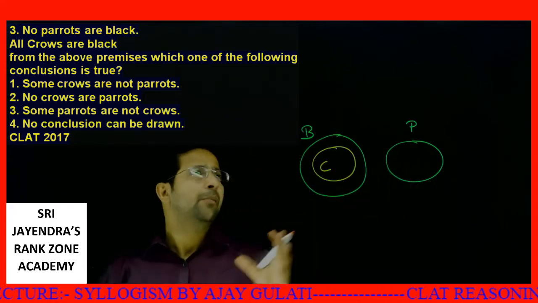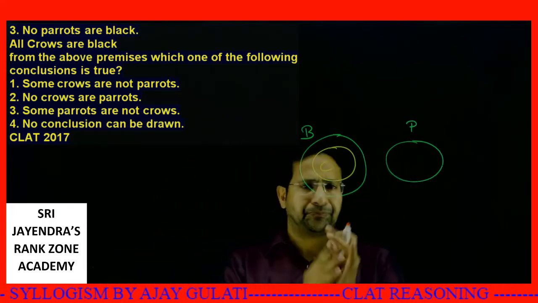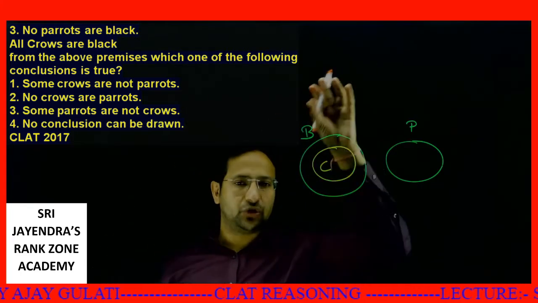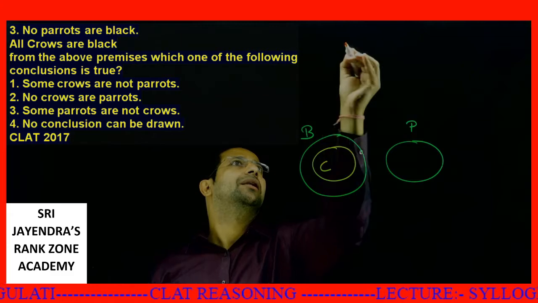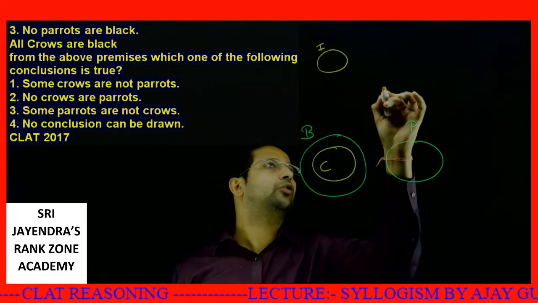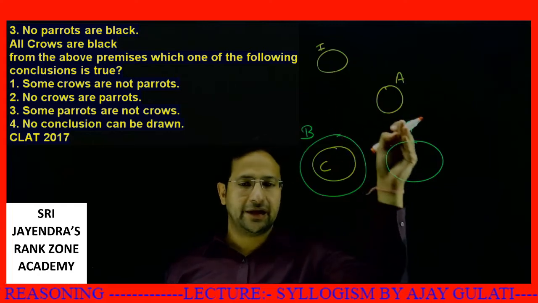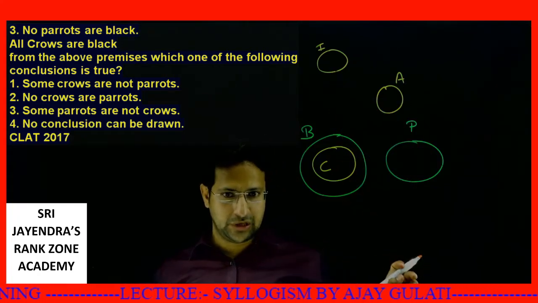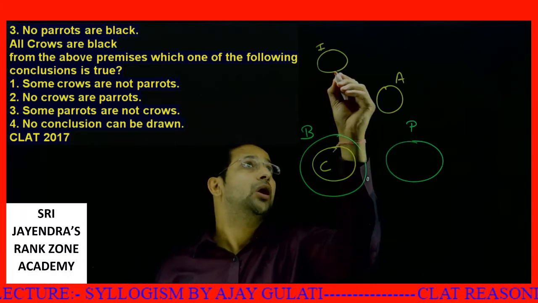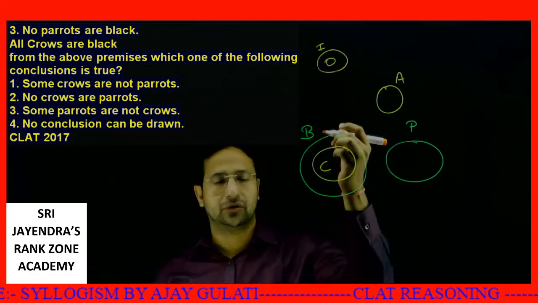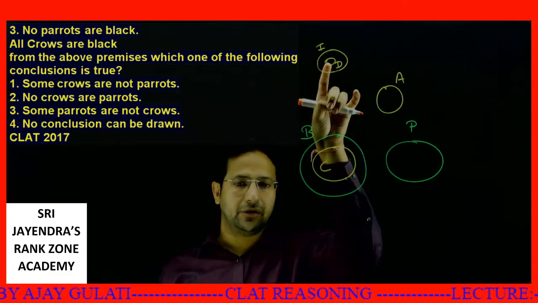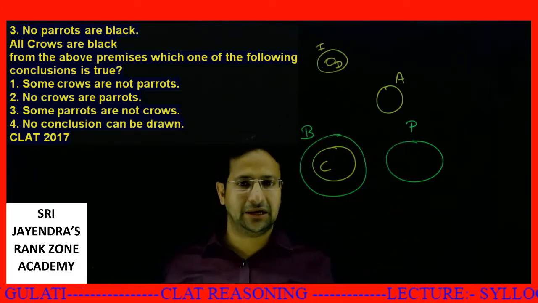I'll tell you a very good example. Let's say, just talking about the map, India is situated in the north. No Indians are Australians. Obviously, India and Australia are far apart. So no Indian is Australian. If I say all Delhites are Indians, obviously all the Delhites are Indians. So can I say no Delhite is Australian? Exactly, no Delhite is Australian.